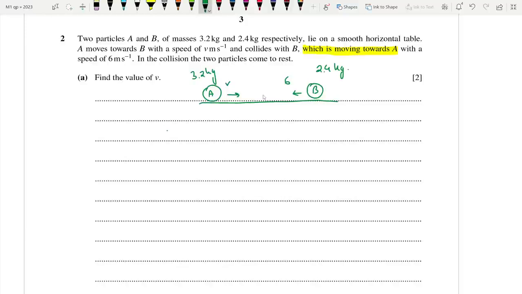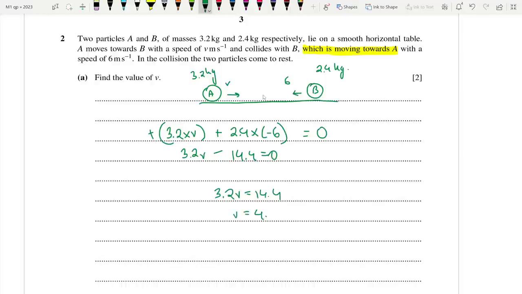So we can say that 3.2 times v, this is positive, plus 2.4 times minus 6, this is negative, will be equal to 0 finally. As a result, we have 3.2 v minus, how much is this? 2.4 times 6 is 14.4, equals 0. So 3.2 v is equal to 14.4, divided by 3.2 is 4.5. So we have found out the velocity of particle A.